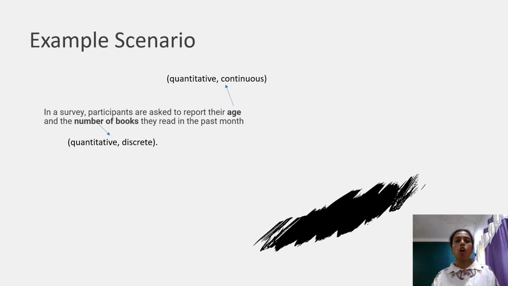But if we talk about which type of quantitative data age is, then we can say it is continuous, as someone can be 24.1 years, 24 years and 1 month. The number of books will always be discrete, as here we are talking about the number of books they read in the past month, not the reading. So it is a discrete type of quantitative data type.